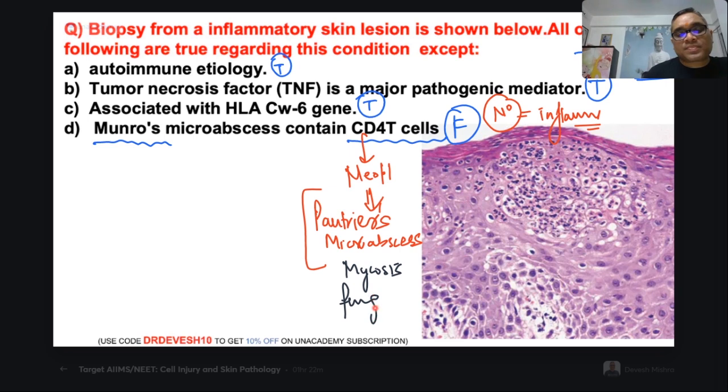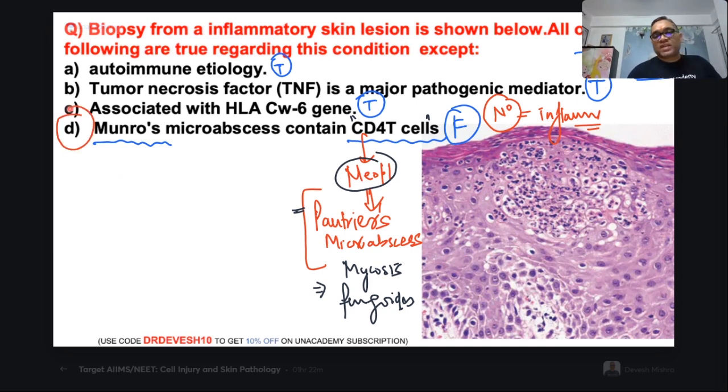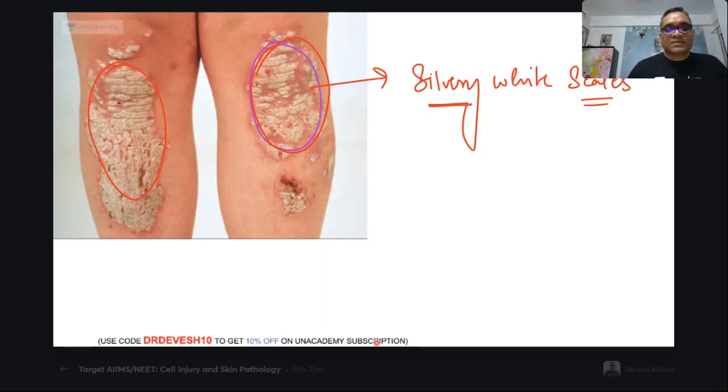Mycosis fungoides. So now you have to understand these two microabscesses, which are very important in exam. Remember, Munro's microabscess of psoriasis will contain inflammatory cells, whereas Pautrier's microabscess of mycosis fungoides will consist of neoplastic CD4 T cells. Right? So this fourth statement is the wrong statement, because Munro's microabscess contains inflammatory neutrophil, not the CD4 T cell. CD4 T cells are present in the Pautrier's microabscess of mycosis fungoides. Right? Clear? Shall we move to the next question?